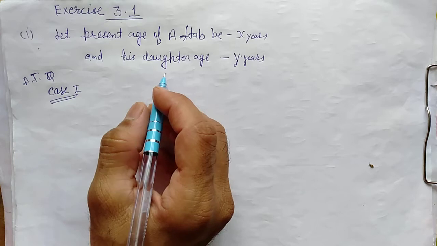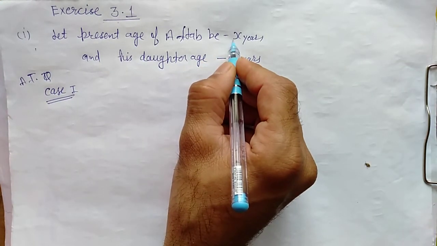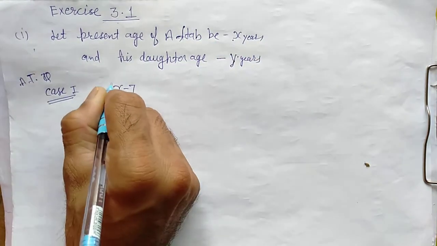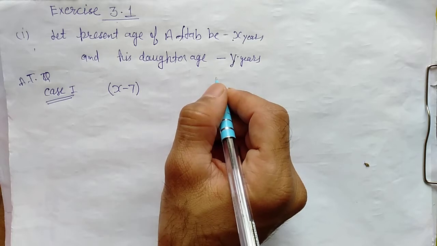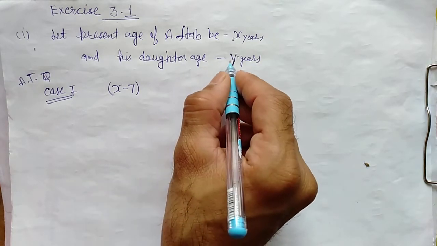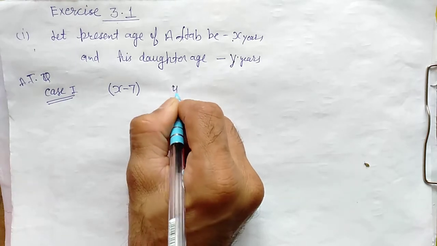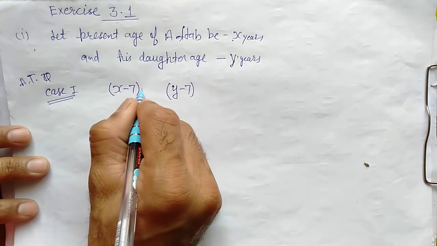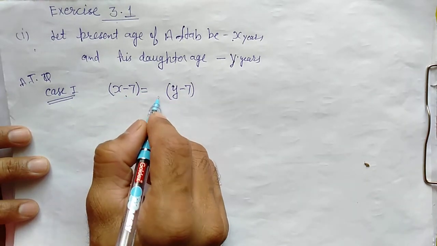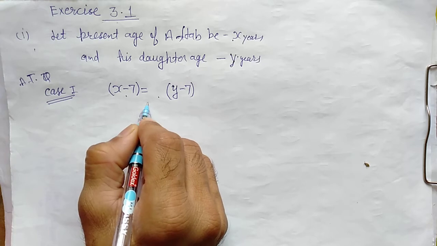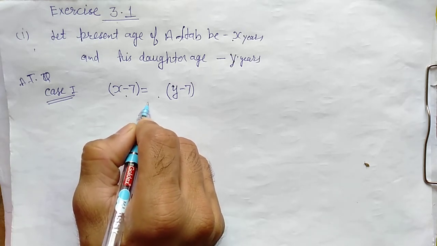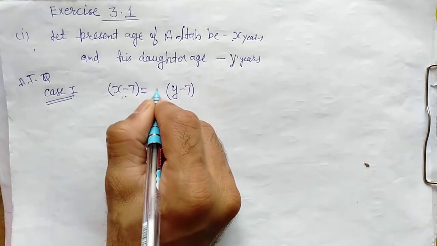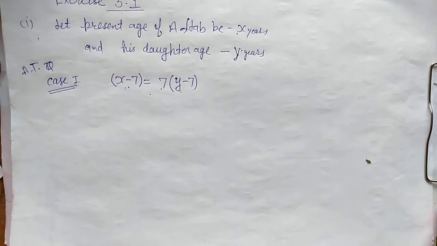Before 7 years Aftab's age will be, now he is X years old, so before 7 years he will be X minus 7, and his daughter, now she is Y years old, it means before 7 years Y minus 7, right? Now if we want to make them equal, what to do? According to this situation, Aftab was 7 times older than his daughter. For making them equal we will have to multiply this one by 7, right?